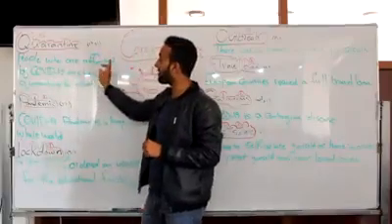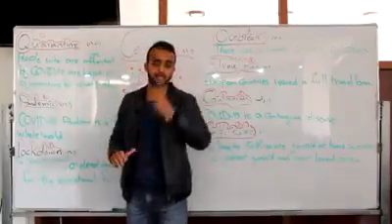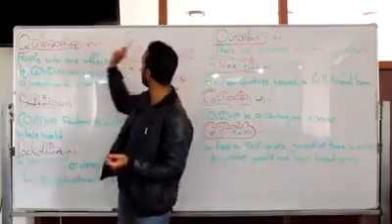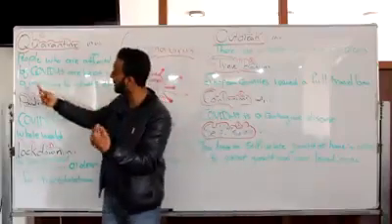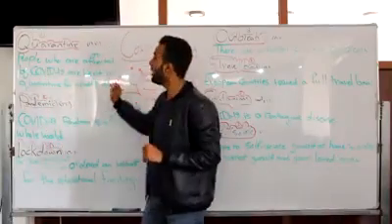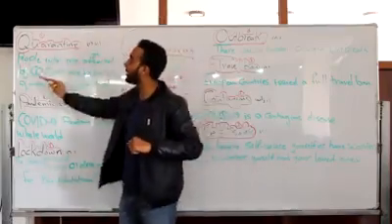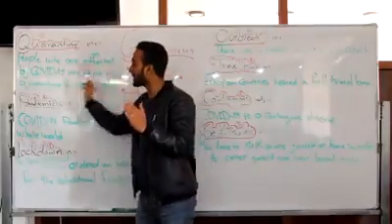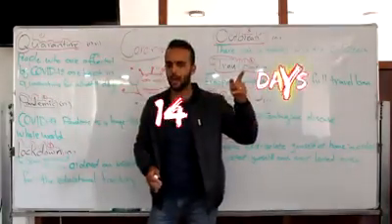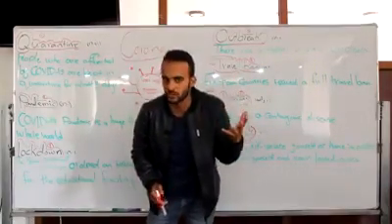People who are affected by COVID-19. By the way, it is an abbreviation for coronavirus, which is saying coronavirus disease 19. So, from the beginning, people who are affected by COVID-19 are kept in quarantine for almost 14 days. How many days? 14 days to see whether you're infected or not.